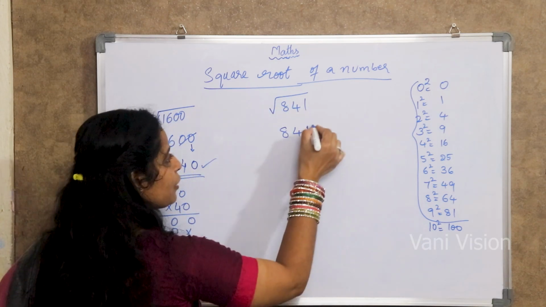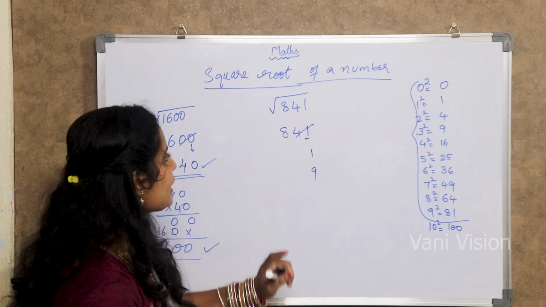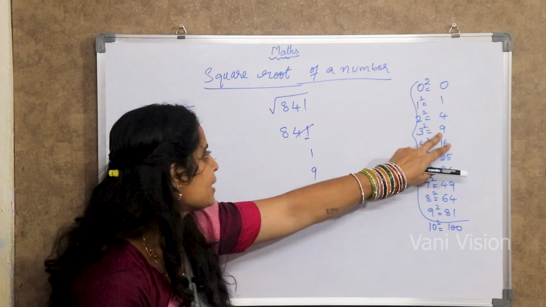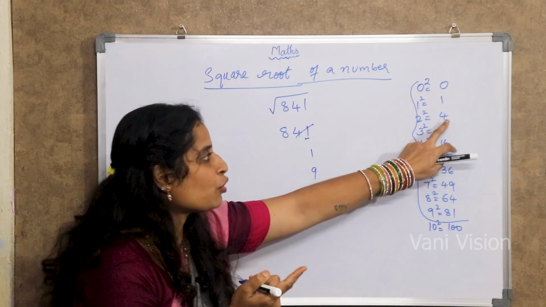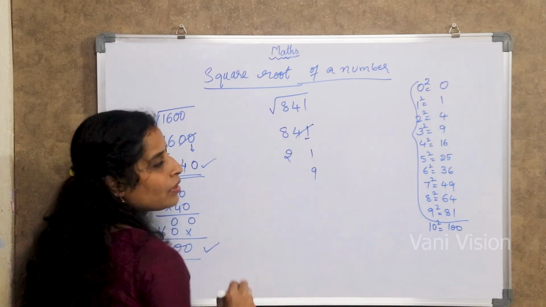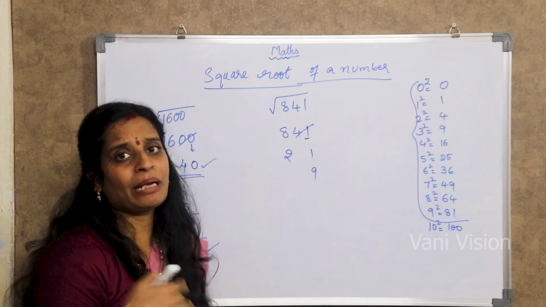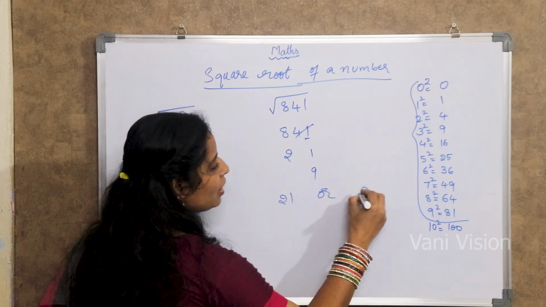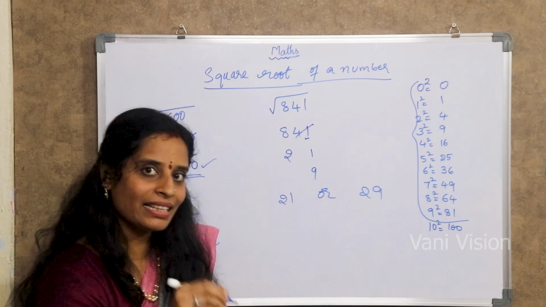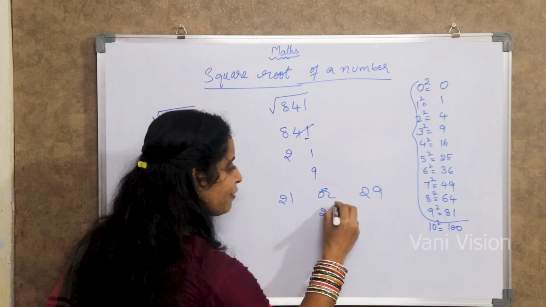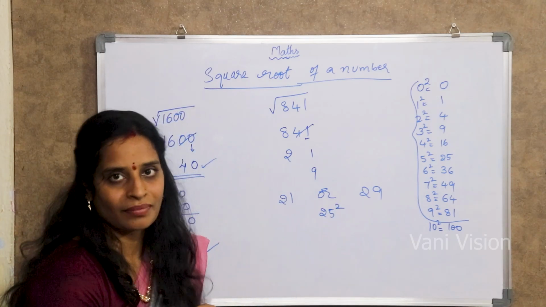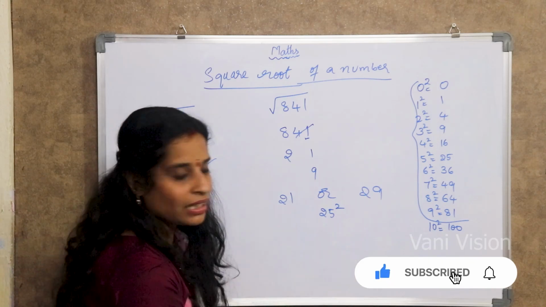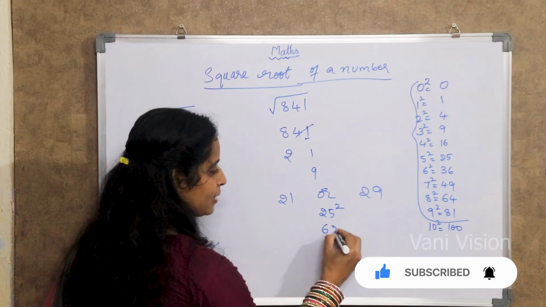Clear? Then cut off the last two digits. Then 8. Do you have an exact 8? No. So less than 8. 9 is greater than 8, so less than 8 means 4 only, so here I am going to take 2. So it may be 21 or it may be 29. So the answer may be 21 or 29. In between these two is 25, and we can easily find out the square of 25, right? Yes or no? 2 3s are 6, 25.